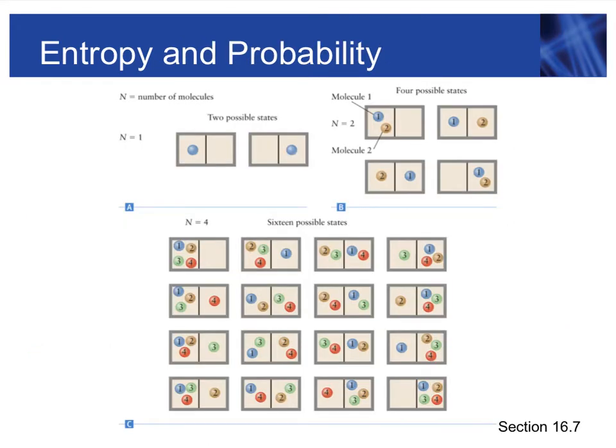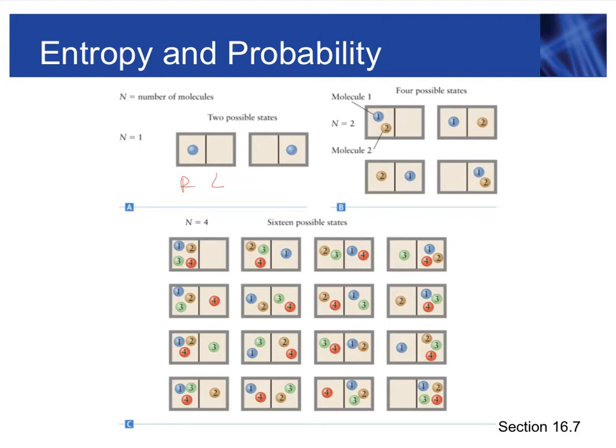Let's consider a system of gas molecules in a box and ask how the molecules are distributed. For simplicity, we divide the box into two parts, right and left, and N will be the number of molecules. If we have one molecule, we have only two possible states: the molecule is on the right or the molecule is on the left.